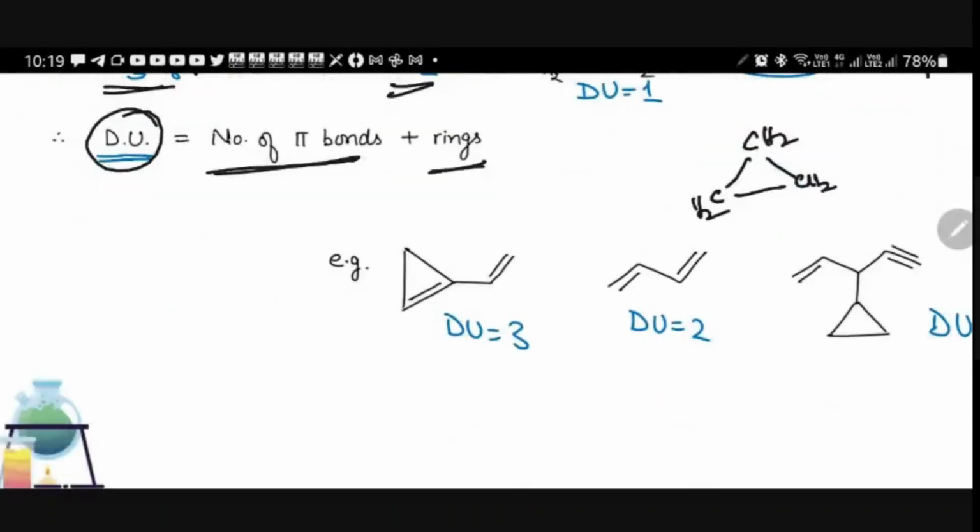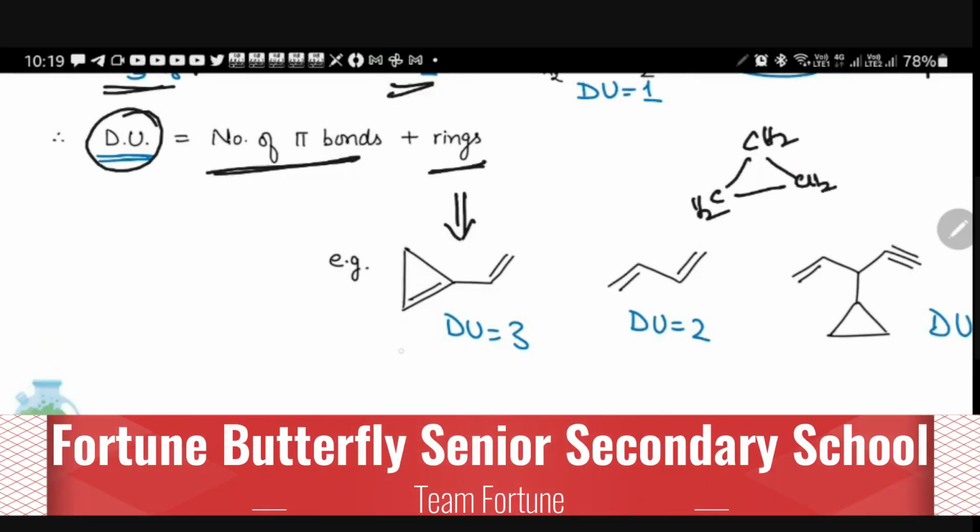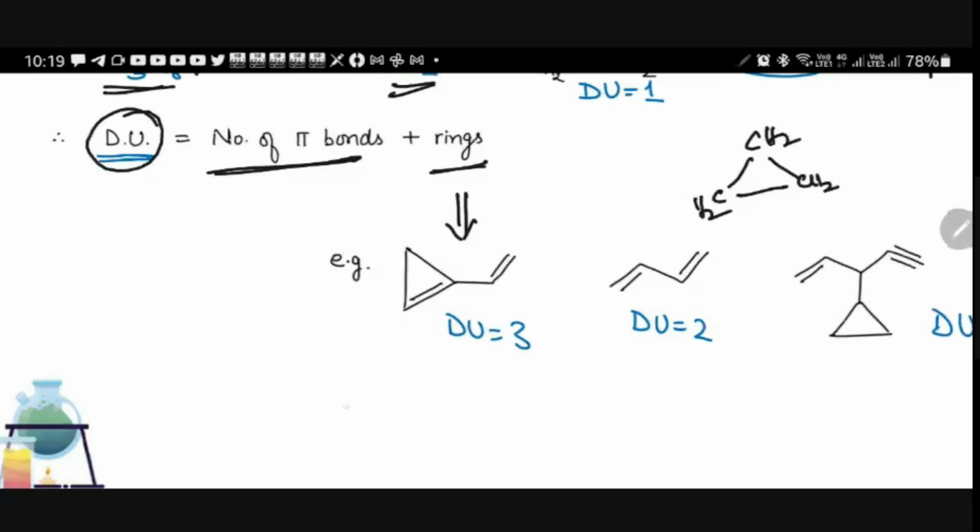Now we'll have some more examples. What is the degree of unsaturation here in this example? 3. How many pi bonds do we have? 2. Plus how many rings do we have? 1. Exactly. Everyone is correct, right? So in total it is 3. The degree of unsaturation is 3. Whereas in this example, there is no ring, only 2.